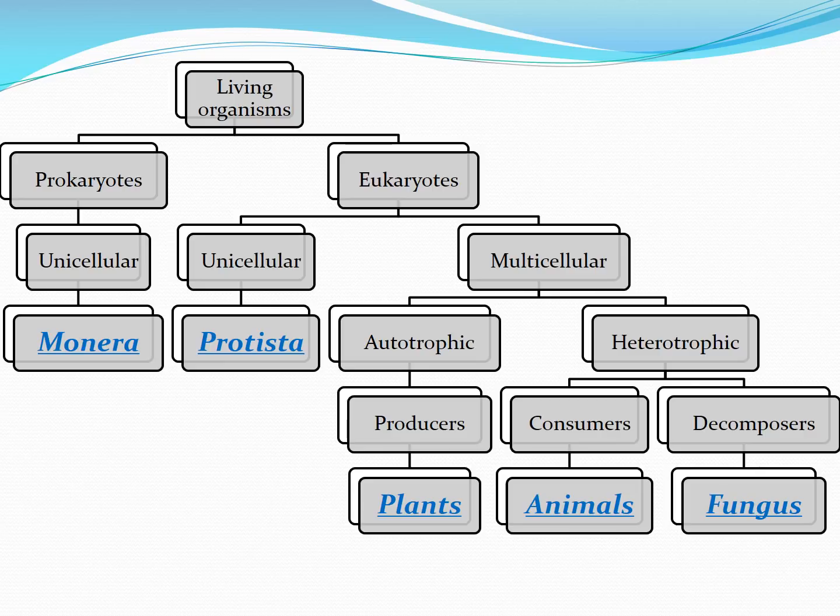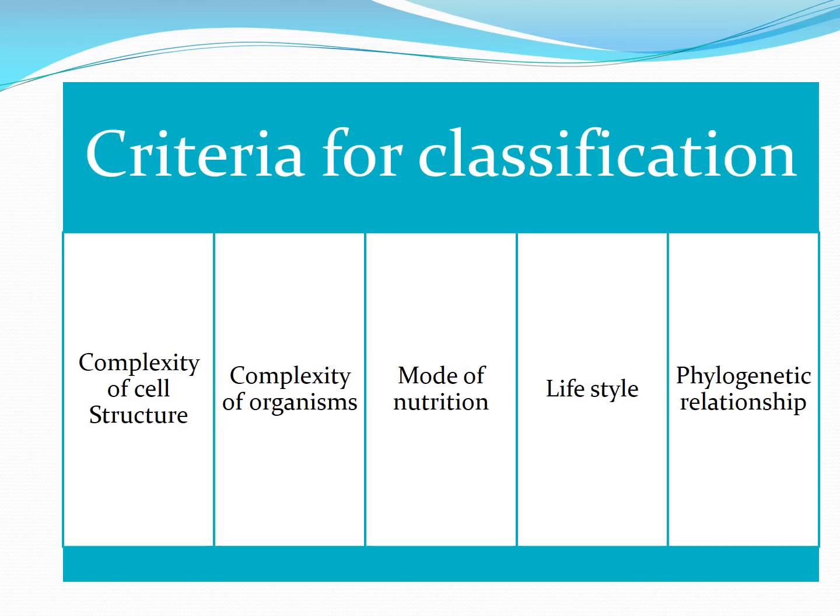Therefore, eukaryotes are divided into unicellular and multicellular. Unicellular is Protista. Multicellular can be divided into autotrophic or heterotrophic. Autotrophic are producers and plants. Heterotrophic can be divided into consumers and decomposers. These consumers are animals and decomposers are fungus. Therefore, this becomes the 5 kingdom classification that was given by Robert Whittaker. So we have the 5 kingdoms as Monera, Protista, plants, animals and fungus.